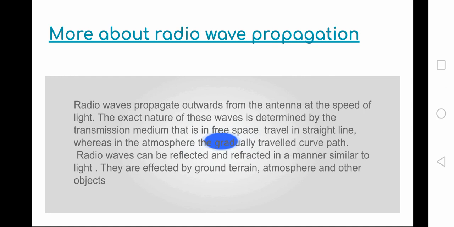The exact nature of these waves is determined by the transmission medium: in free space they travel in a straight line, whereas in the atmosphere they gradually travel in a curved path. Radio waves can be reflected and refracted in a similar manner to light. They are affected by ground terrain, atmosphere, and other objects.